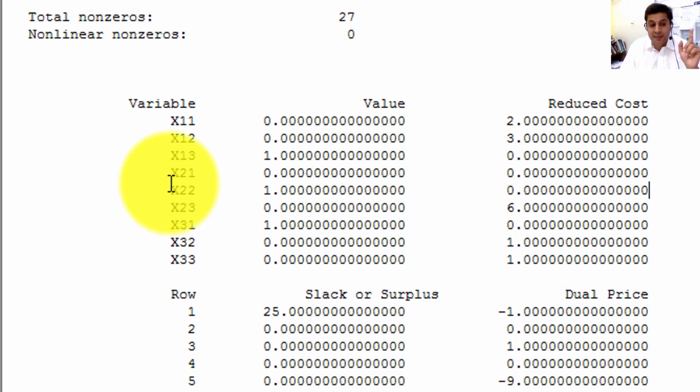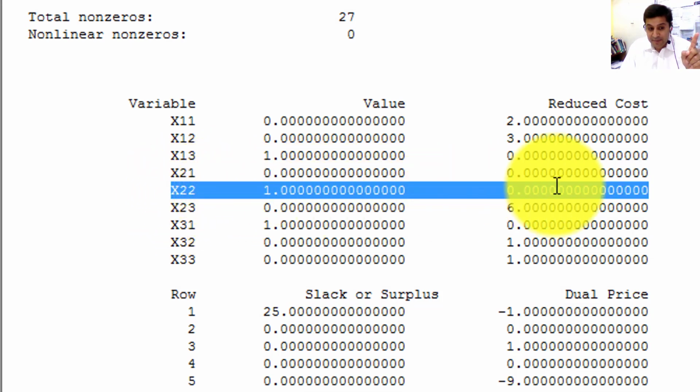Similarly for x21, 2 is Brown and 1 represents job 1. The analysis shows that you should not assign Brown to job 1. The analysis shows that you should assign Brown to job 2. In this case your reduced cost will be 0. Similarly, when you assign Brown to job 2, then automatically the others will be equal to 0, because one person can do one job. If you assign one person to a job, he will definitely do that job.